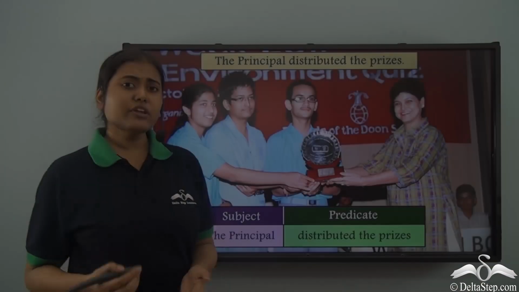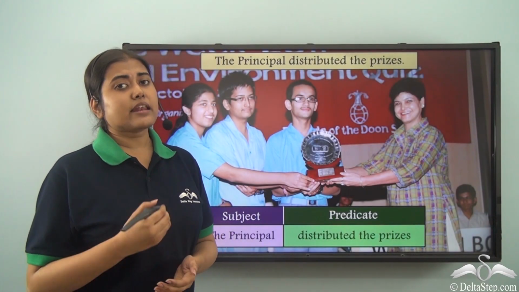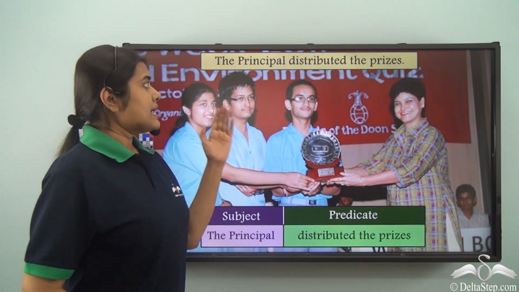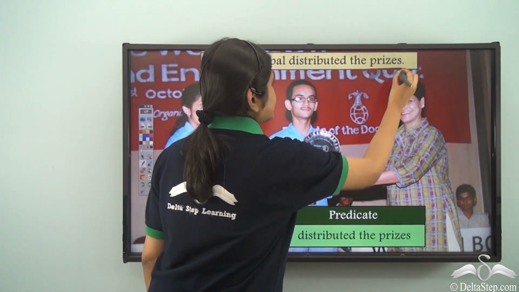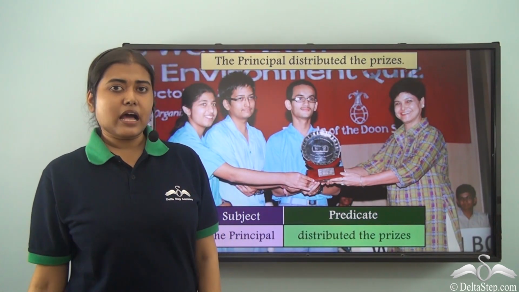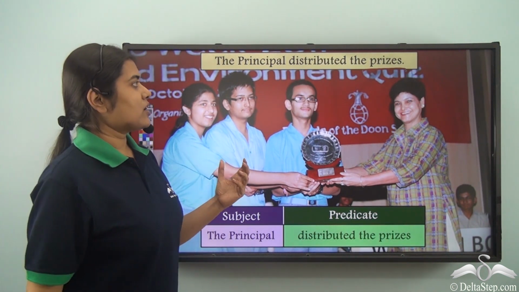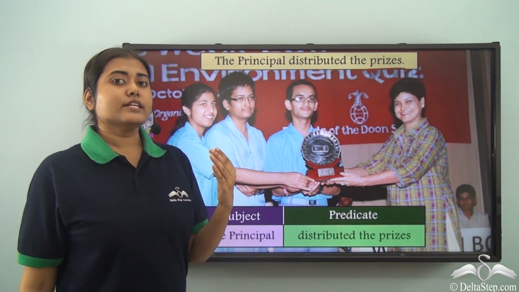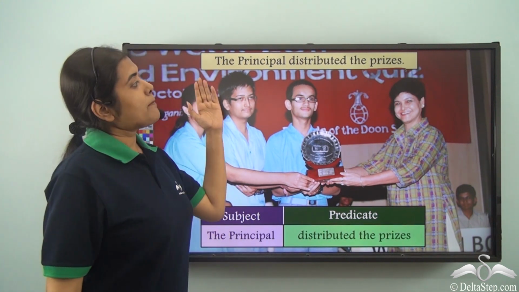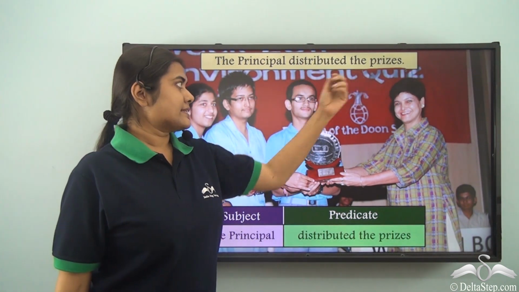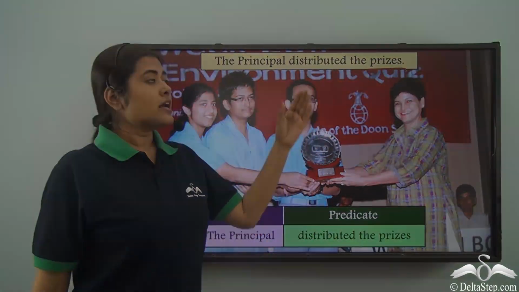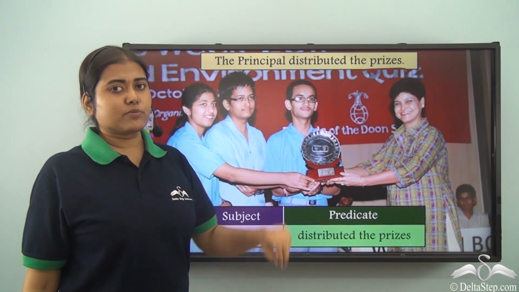Now note, we have learned that the subject can be a noun or a pronoun. In this case, the prizes is also a noun. But is it the subject? No, because the subject is only the noun that performs the verb. In this case, the noun prizes is not performing the verb distributed.